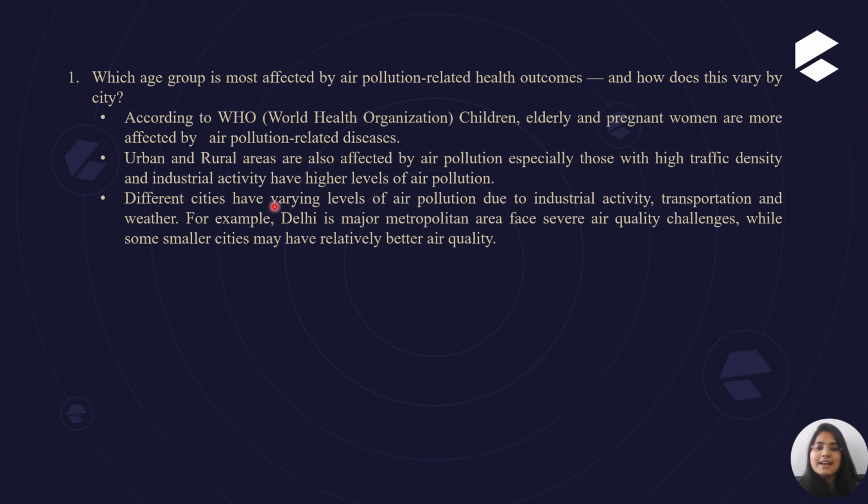Different cities have different levels of air pollution due to industrial activity, transportation, and weather. For example, Delhi is a major metropolitan area facing the worst air quality challenge, while some smaller cities may have relatively better air quality. So according to the research, different cities have different levels of air pollution, depending on industrial activity and the weather.